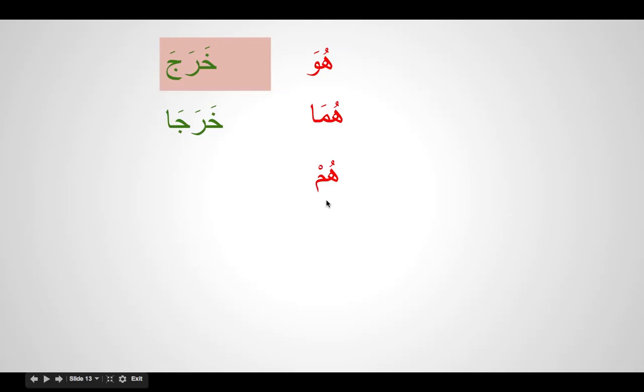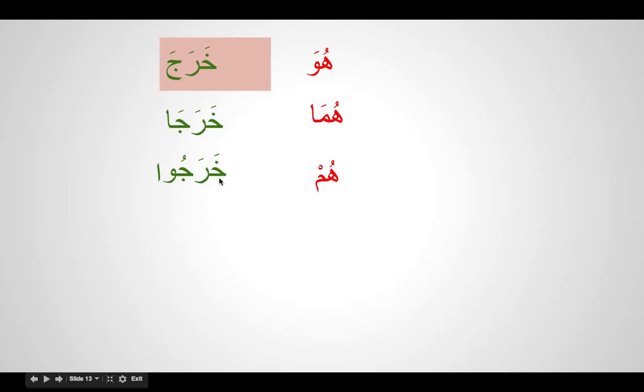How do we say all the men left? We put a wow here, and then you get a dhamma sign there: kharaju. This wow tells us that all those men have left. However, if you see the Quran, in a verb written in this fashion there will be an alif written. Just remember that that is a spelling rule.